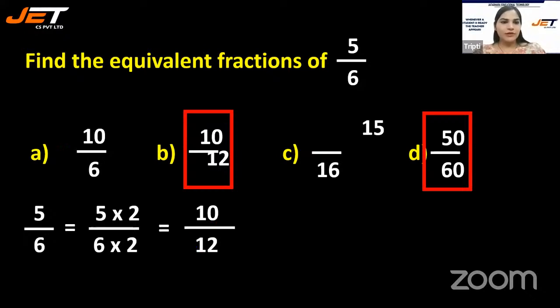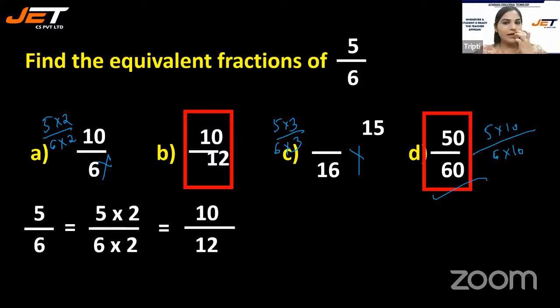Why not this one? 5 times 2 is 10, but then I have to do 6 times 2 also. If I'm multiplying the numerator by 2, I have to multiply the denominator also by 2, which is not giving me the right answer. 15 is in the numerator, 5 times 3, so the denominator should also be 6 times 3, which is 18, but here it is 16. That's why it's not right. 5 times 10 is 50 and 6 times 10 is 60, which is giving me the right answer. So B and D are the right answers.